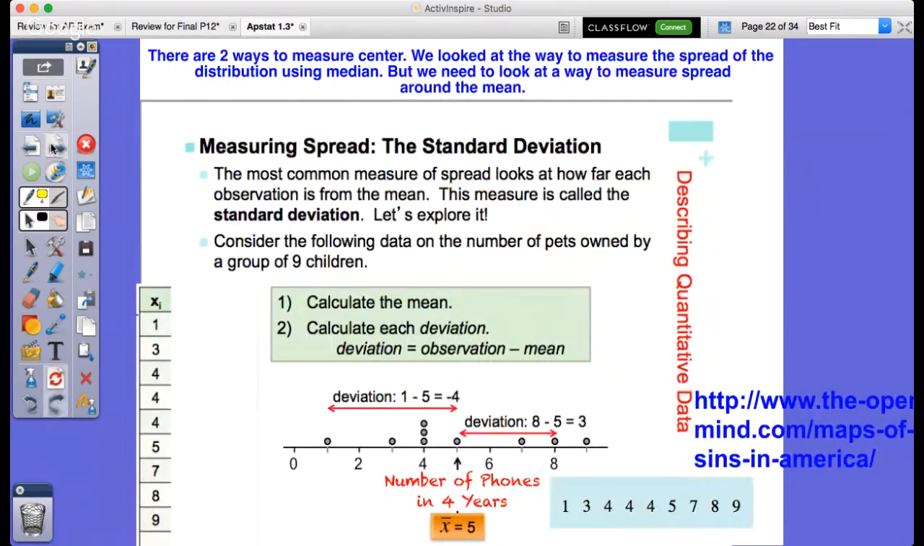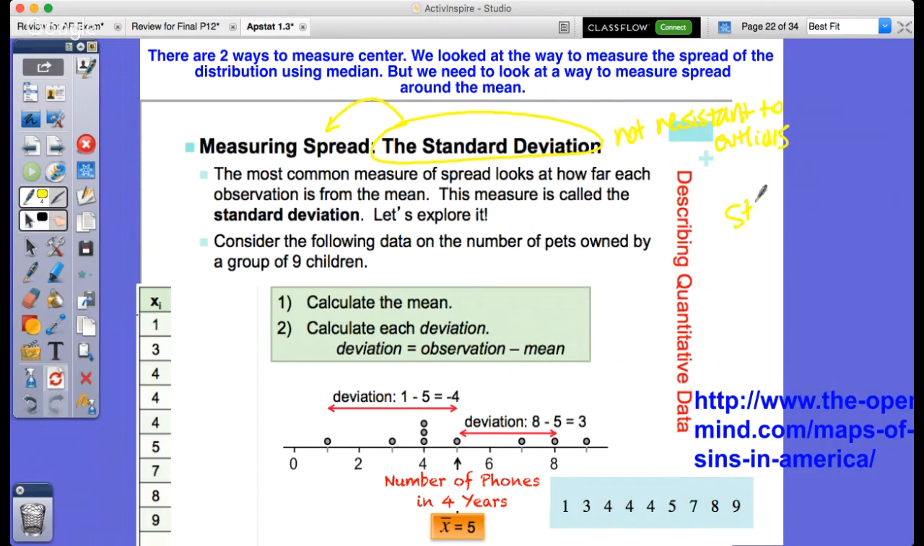Last thing was standard deviation related to spread. So we had IQR. Now we're going to have standard deviation. Standard deviation is not resistant to outliers, okay? So outliers do affect standard deviation.